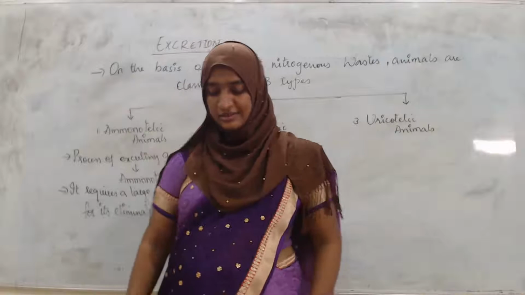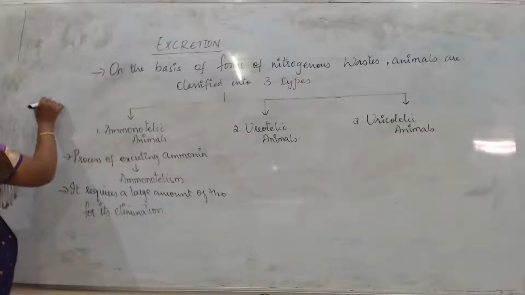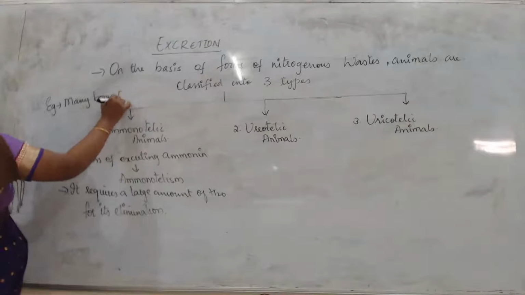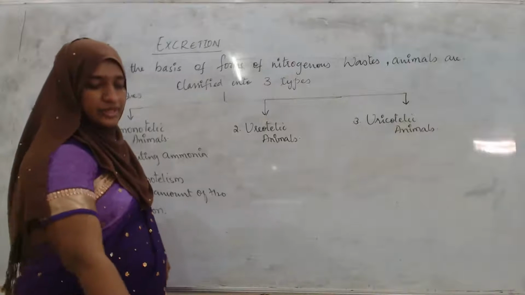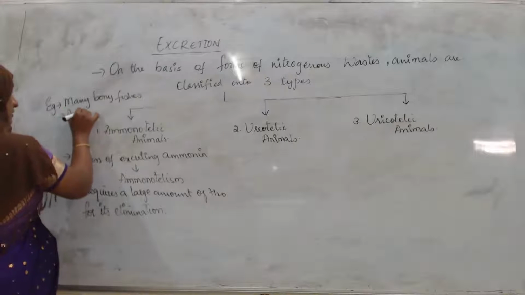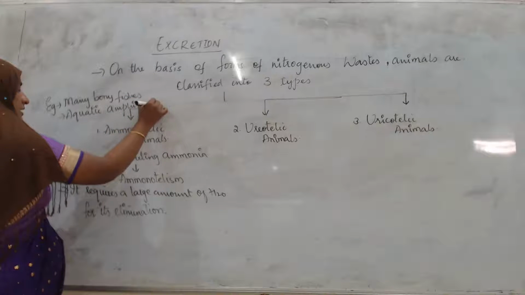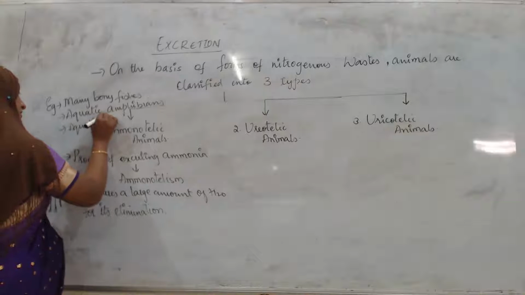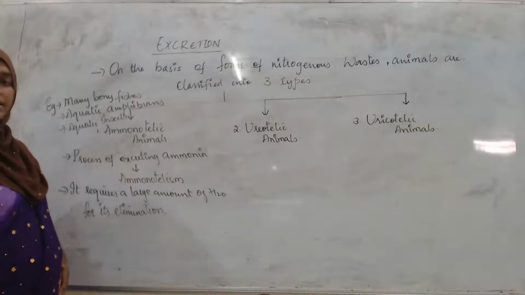So here, if we talk about the examples of ammonotelic animals: many bony fishes, then aquatic amphibians, and one more, aquatic insects. These all are the examples of ammonotelic animals.